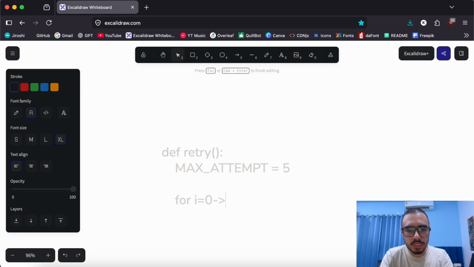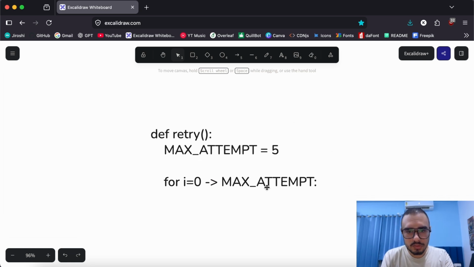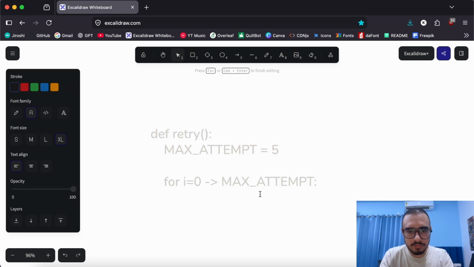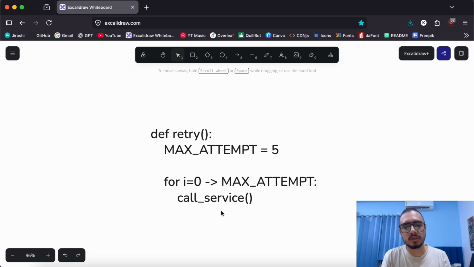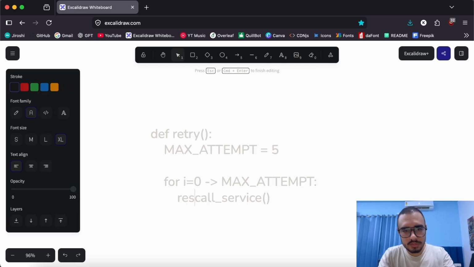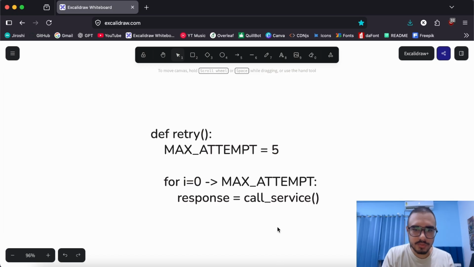So we'll go from 0 to max attempts to retry a call. Now we have created this loop, and within this loop we'll try to call a service. Imagine a function called service which will call a different service and return us the response. We'll save the response as well. Now we have the response, right?